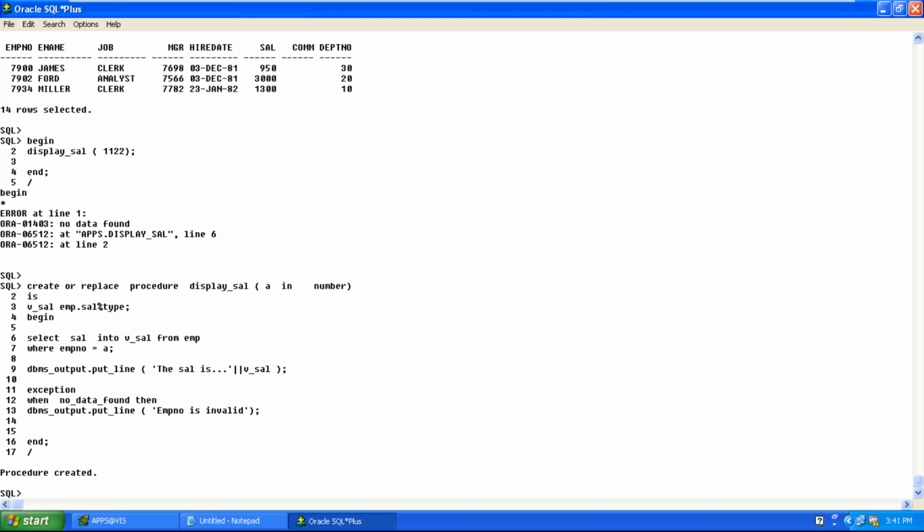But how will the system deal with it in the backend if you put ABCD as an input? Now, what happens? Value error exception, isn't it? When there is any data type mismatch. But we didn't give that exception here. We have handled only no_data_found.